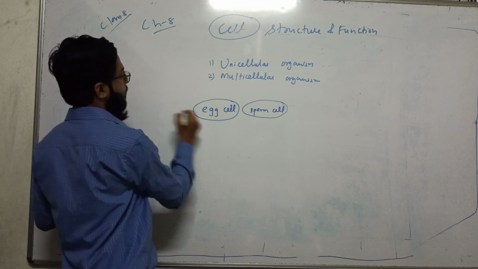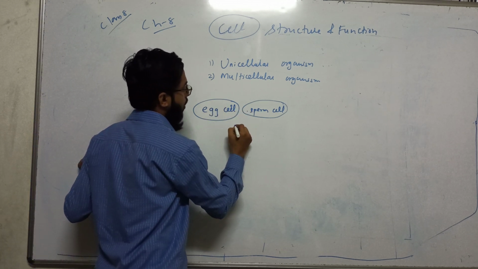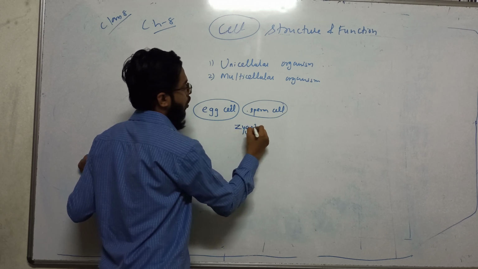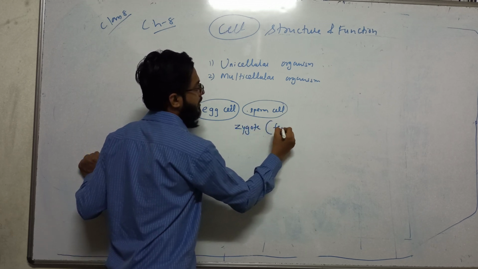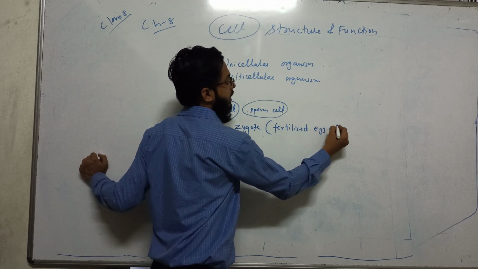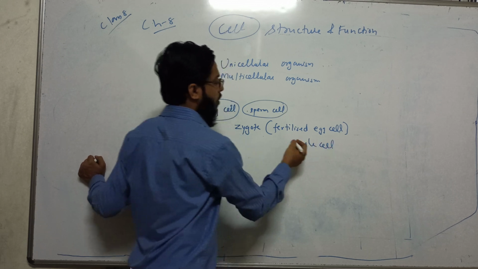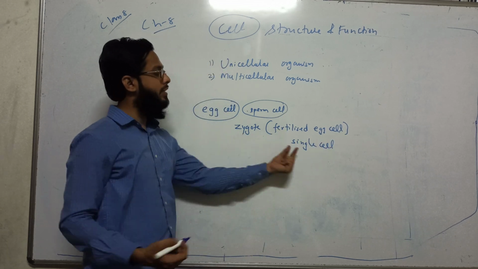The egg cell and sperm cell are known as gametes. When the sperm cell fuses with the egg cell, it forms a zygote, or we can call it a fertilized egg cell. It was a single cell. So we were once a zygote. Zygote is a single cell.